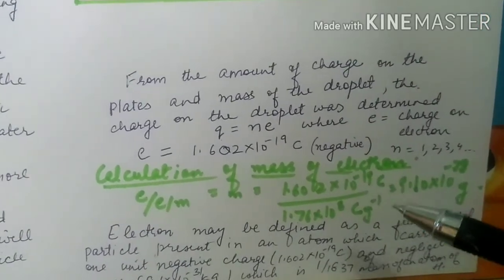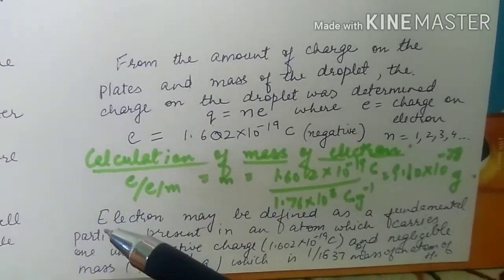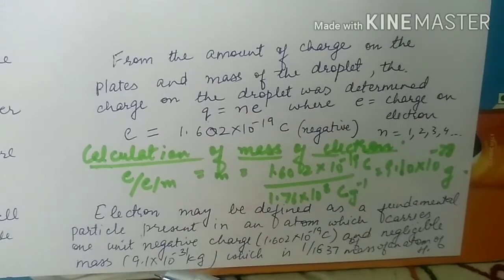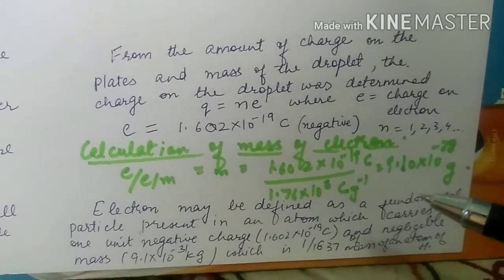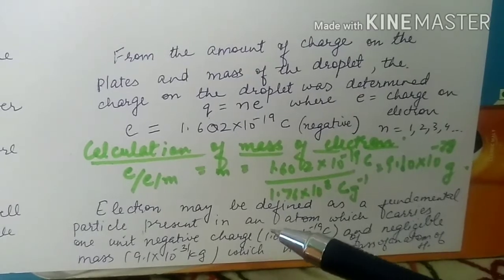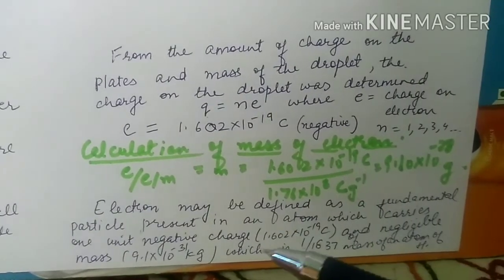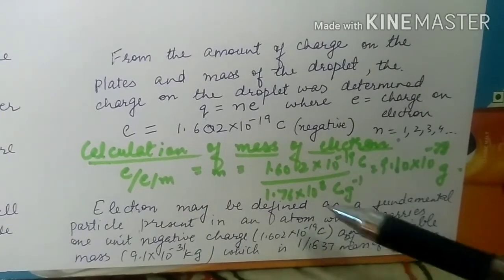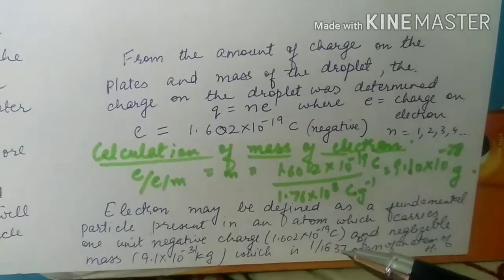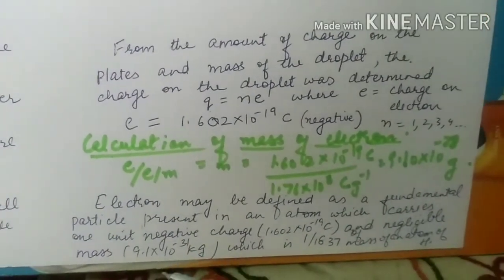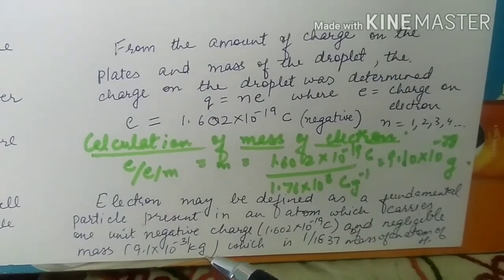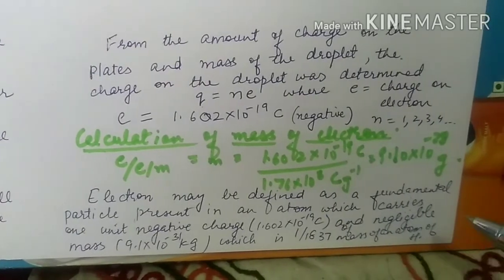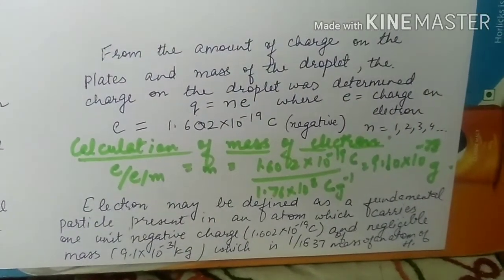So from here we can come to the definition of electron. Electron may be defined as the fundamental particle present in an atom which carries 1 unit negative charge. This much charge is equal to 1 unit negative. 1.602 into 10 raised to power minus 19 coulombs is the charge on an electron. Whatever this charge is, let it be 1 unit negative, and it has negligible mass equal to 9.1 into 10 raised to power minus 31 kilograms, and this mass is only 1 by 837 the mass of an atom of hydrogen.